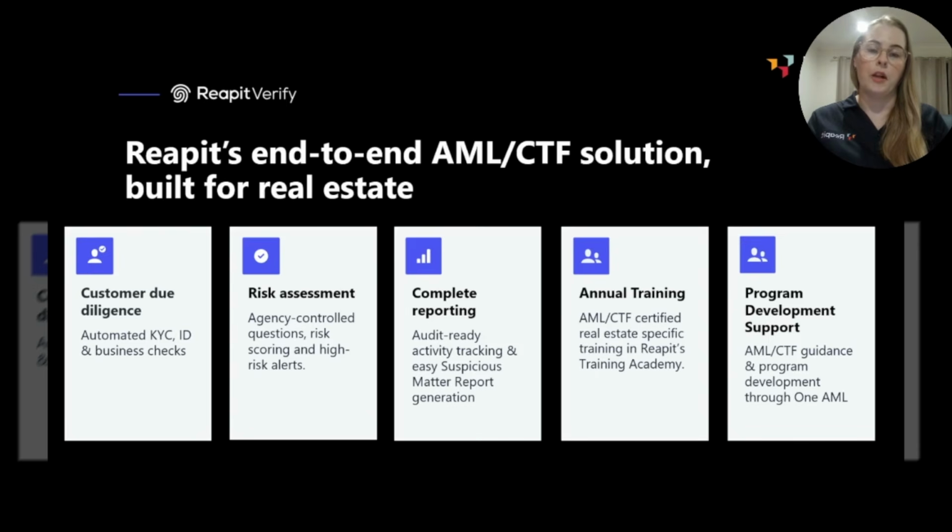And those modules will help to support with general AML CTF awareness, as well as helping your staff to understand how to identify suspicious activity and what the flags are, as well as dedicated training for your senior managers and your compliance officers. This training is available at no additional charge through Reapit's Training Academy.